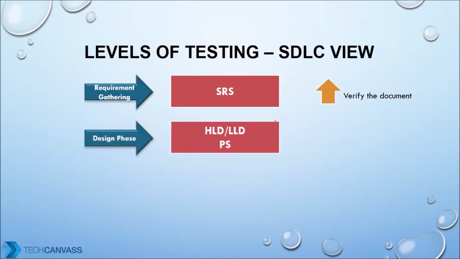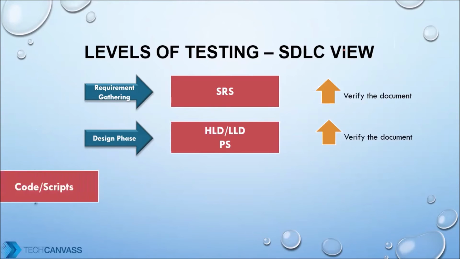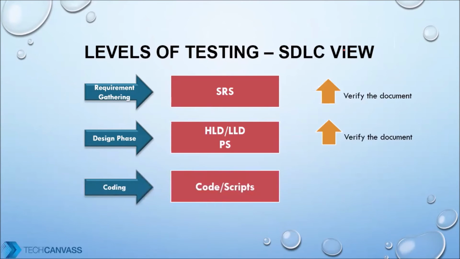After that, you go and create design documents. Again, these are documents. There is no code written. So in that case also, you will just verify the document. Same process. And then finally, the coding stage comes. And we have seen in the previous slide what happens after the code is written. You have multiple levels of testing there also.